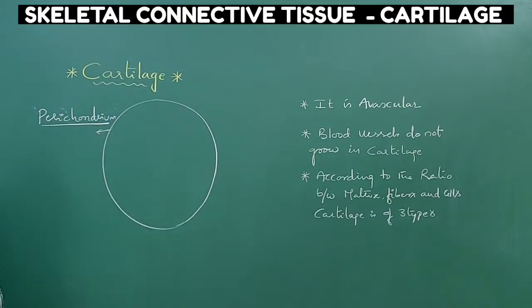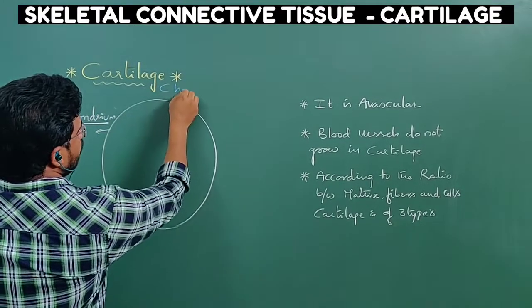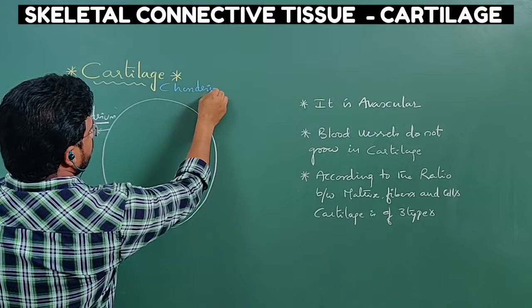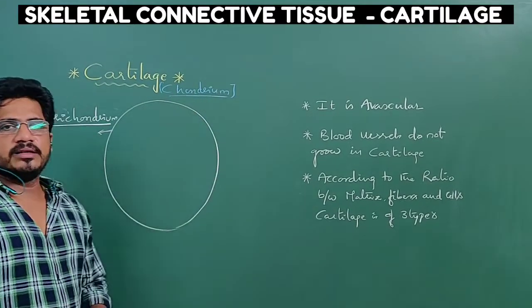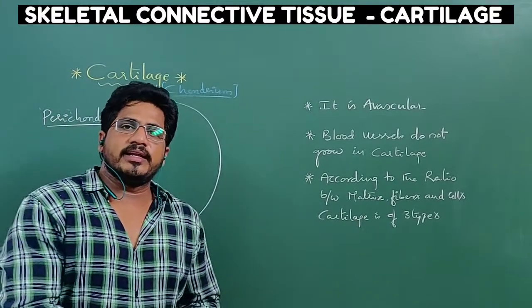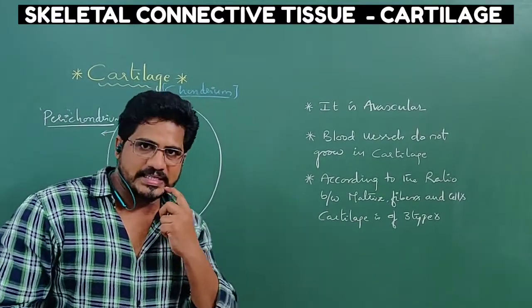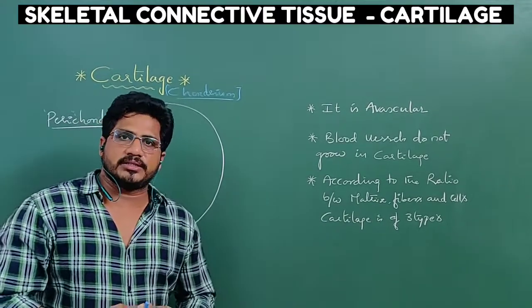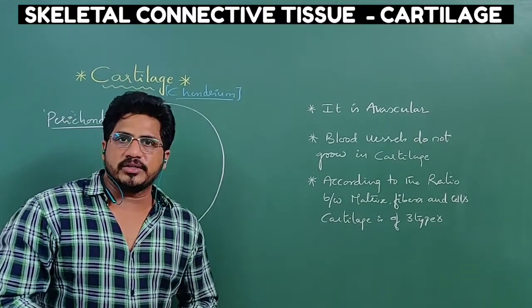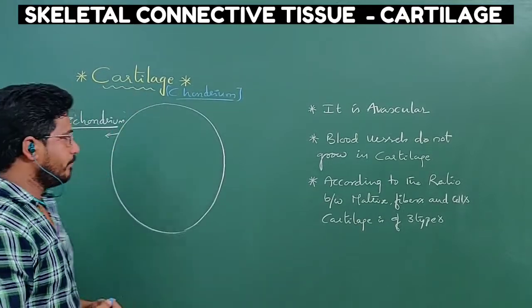Chondrium means cartilage. So, cartilage means chondria or chondrium. In Latin language, chondria; in English language, nothing but cartilage. As biology was born in Latin language, for the maximum of the terms in biology, if we turn them into English, that is the meaning.